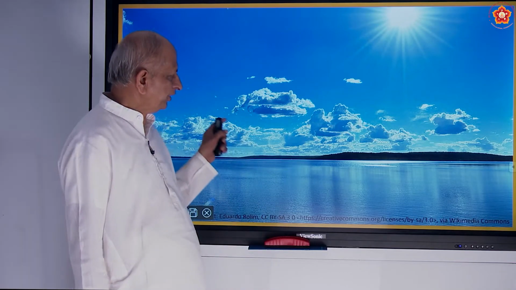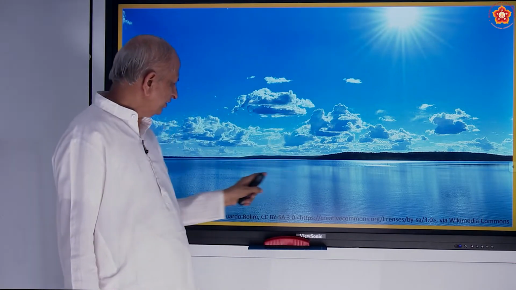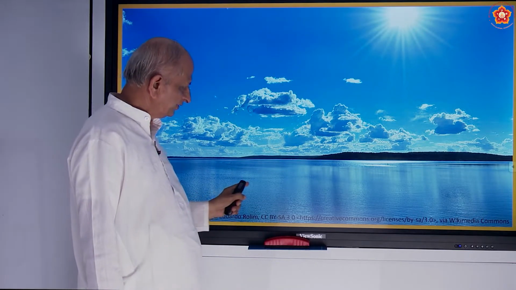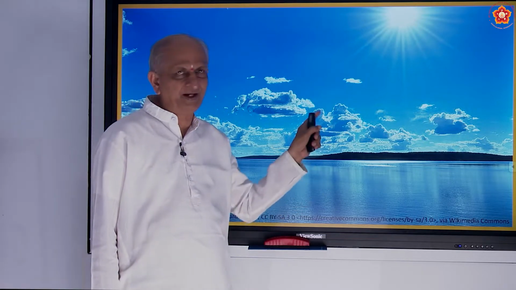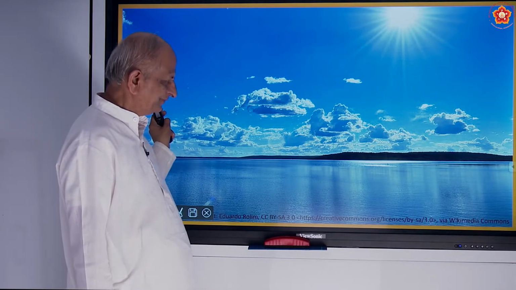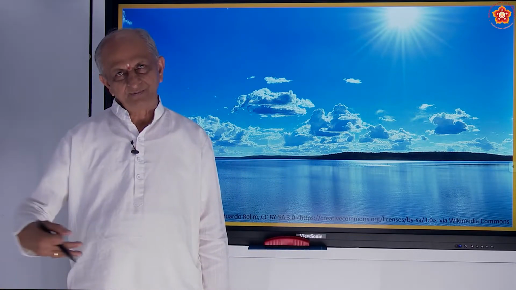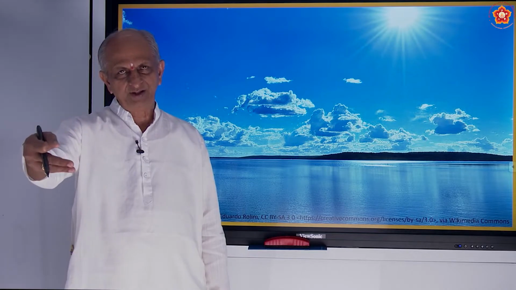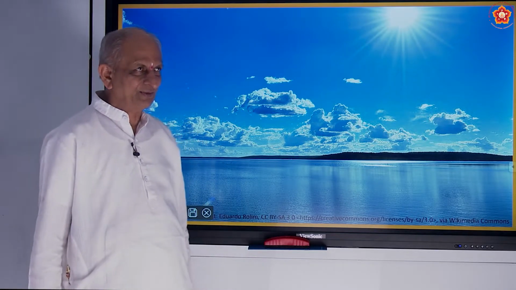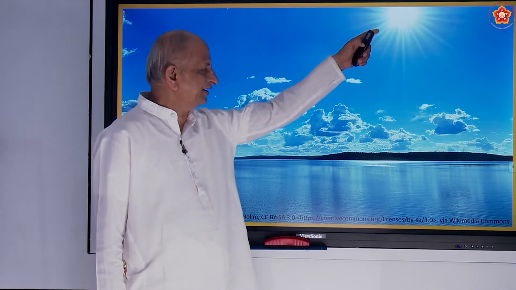What are you going to see now? The sun is shining. Due to the sun's rays or heat of the sun, the water in the pond or in the sea or in the river gets evaporated, and that forms clouds, and these clouds again get cooled and form rains, and these rains again form streams, streams to rivers, rivers to sea. That is what is called the water cycle, and all this is possible because of the sun.